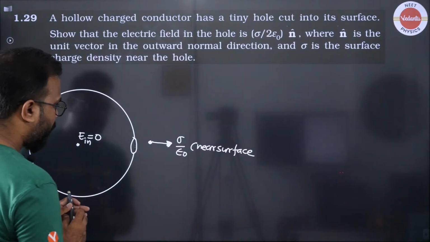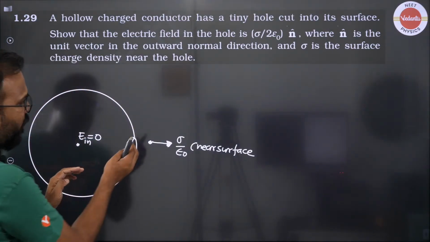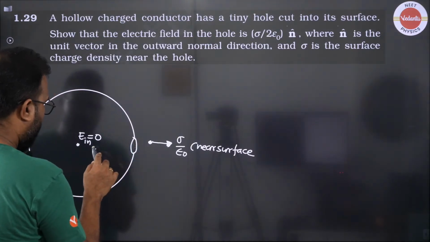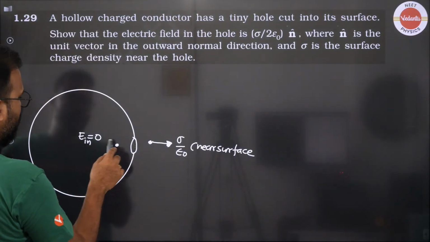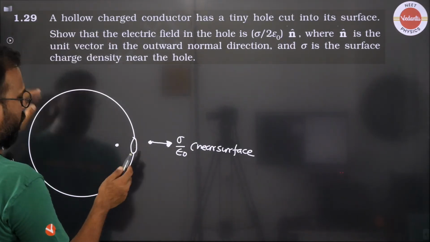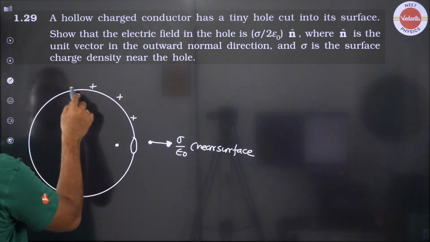That means what? Let's consider this was the case earlier. Now to keep this value 0 at an interior point here, you will require 2 electric fields, right? So just imagine you have this positive charge density.